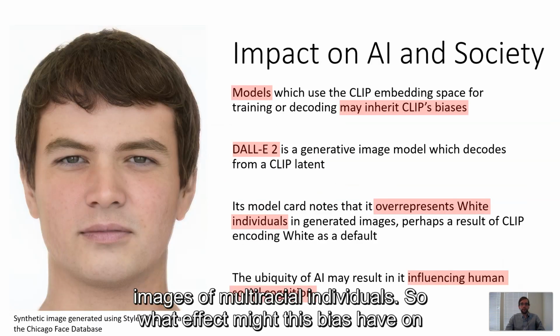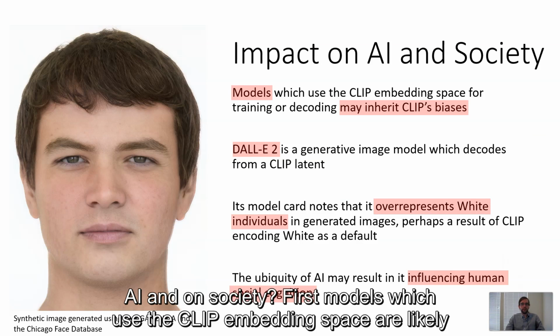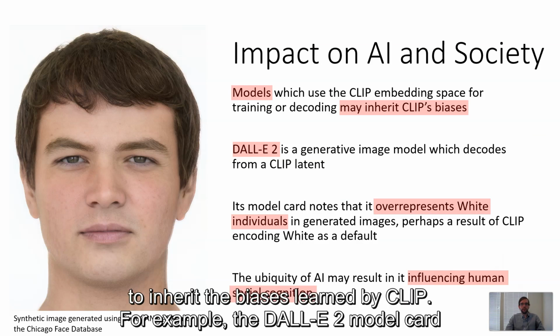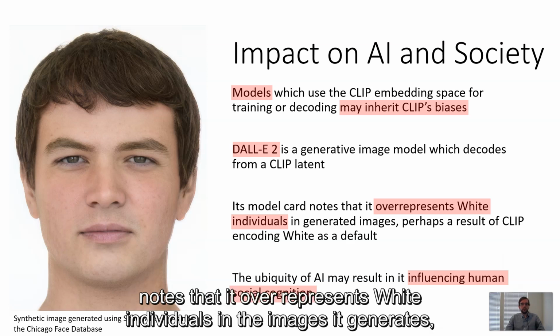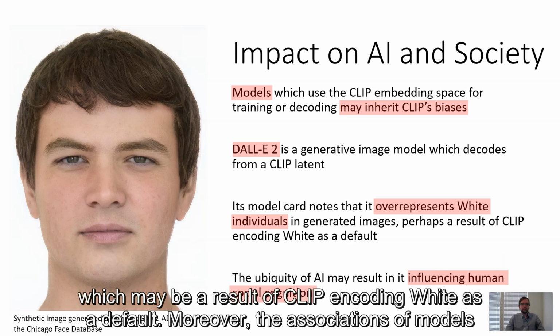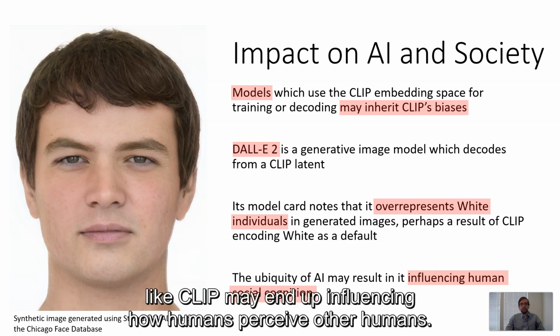So what effect might this bias have on AI and on society? First, models which use the CLIP embedding space are likely to inherit the biases learned by CLIP. For example, the DALL-E 2 model card notes that it overrepresents white individuals in the images it generates, which may be a result of CLIP encoding white as a default. Moreover, the associations of models like CLIP may end up influencing how humans perceive other humans.